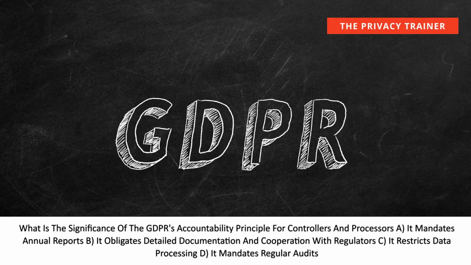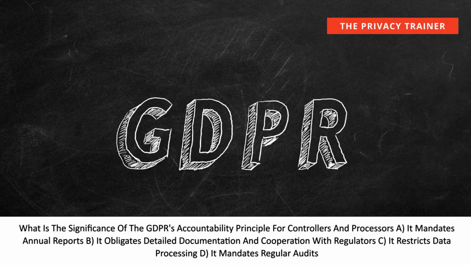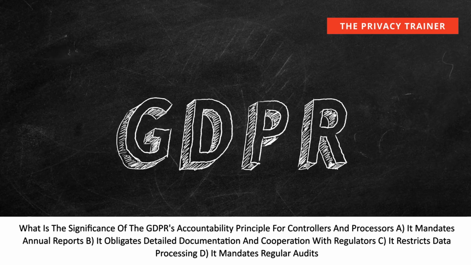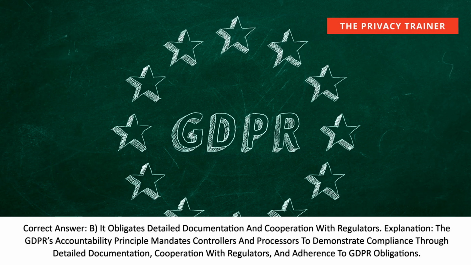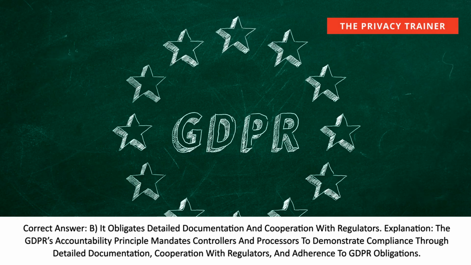What is the significance of the GDPR's accountability principle for controllers and processors? A. It mandates annual reports. B. It obligates detailed documentation and cooperation with regulators. C. It restricts data processing. D. It mandates regular audits. Correct answer, B. It obligates detailed documentation and cooperation with regulators.